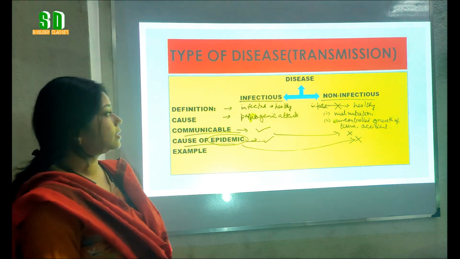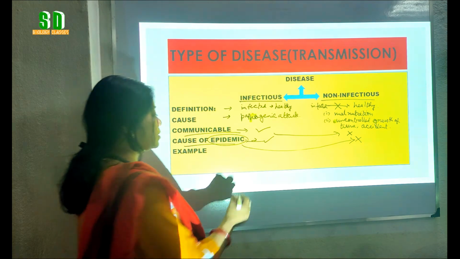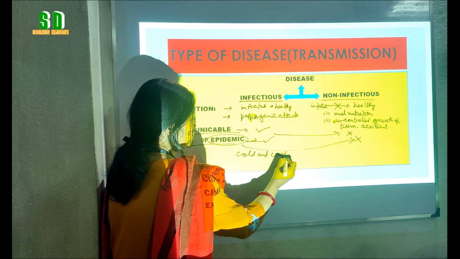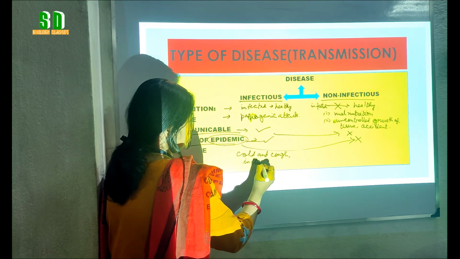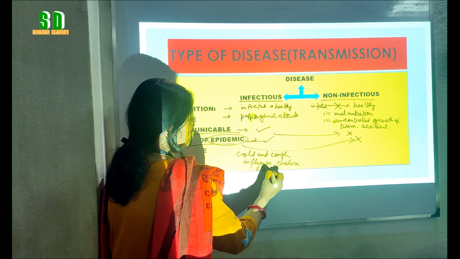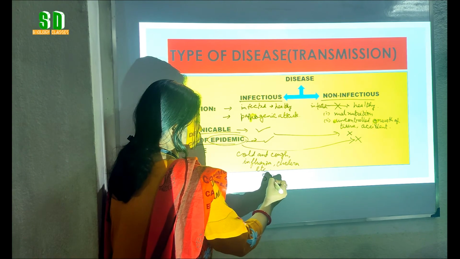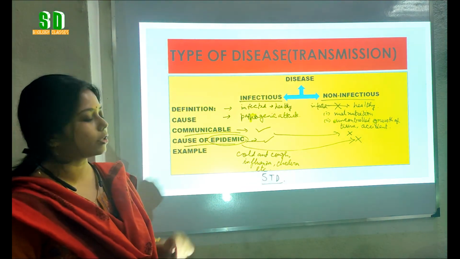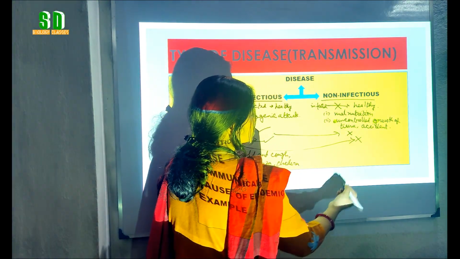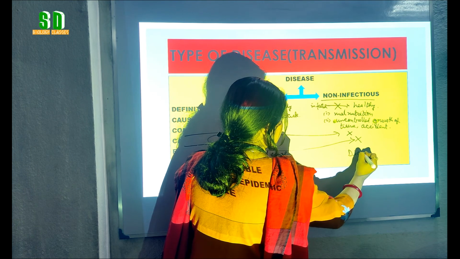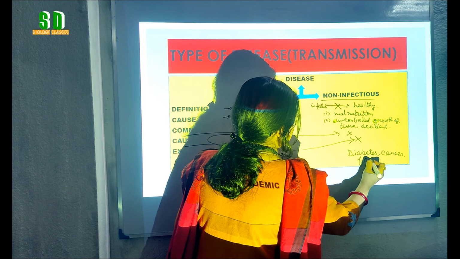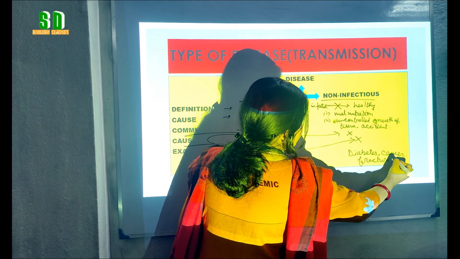Now, what can be the examples of the infectious disease? Main examples are cold and cough, influenza, cholera, etc. The sexually transmitted disease is also another very important example of the infectious disease, whereas the examples of the non-infectious diseases can be again diabetes, cancer, fracture, etc.